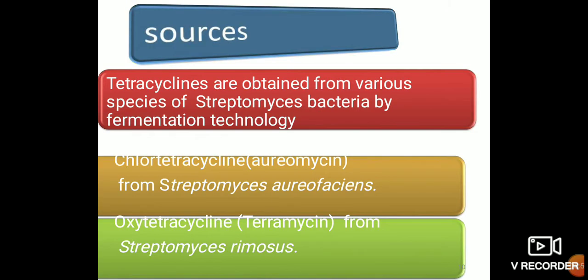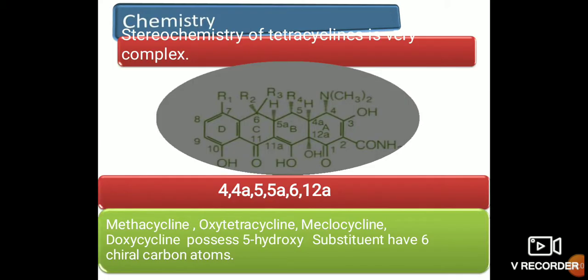Sources of the tetracycline. Tetracyclines are obtained from various species of Streptomyces bacteria by fermentation technology. Chlortetracycline is obtained from Streptomyces aureofaciens. Oxytetracycline is obtained from Streptomyces rimosus.